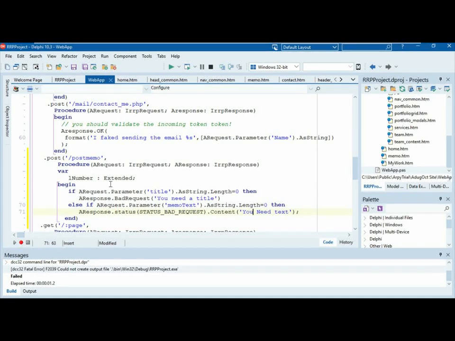Okay, so you can do that as well. Otherwise, yeah, it's all good. We can say, yeah, we posted it. We won't really post it, but we'll tell it we did. Else a response dot OK. Your memo has been posted.